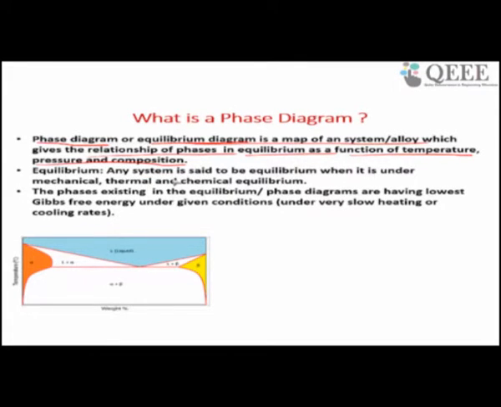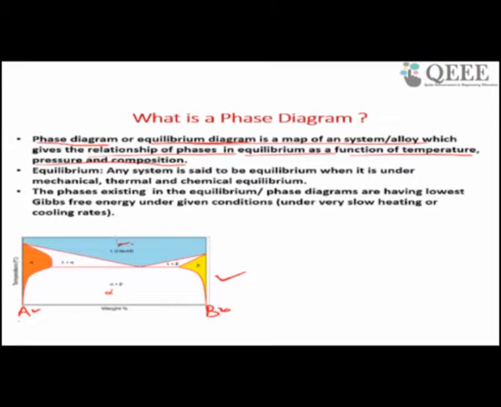In a phase diagram, whatever phases you are seeing, let us look at this phase diagram, which is a particular type. Here this is A and this is B, so A is your solvent and B is your solute. For this AB alloy system, you can see this is liquid. It has very good solubility in liquid at a particular temperature. And in this composition you are getting alpha plus beta.